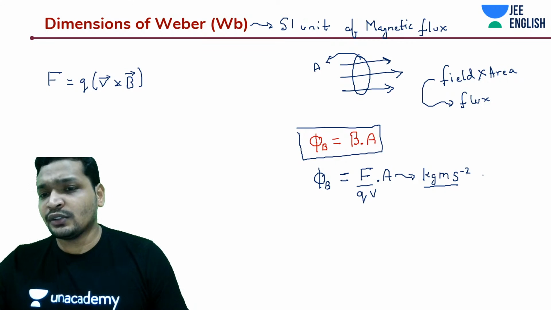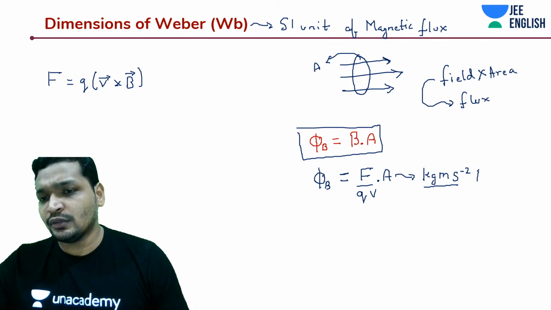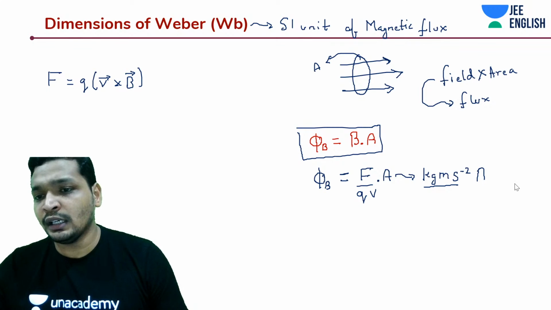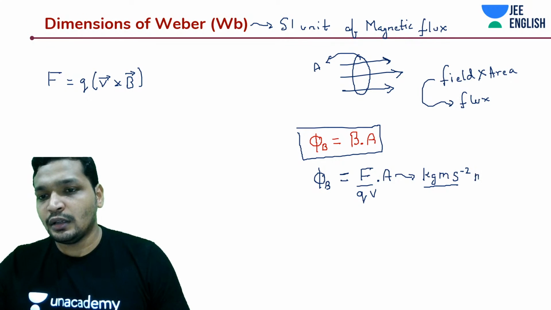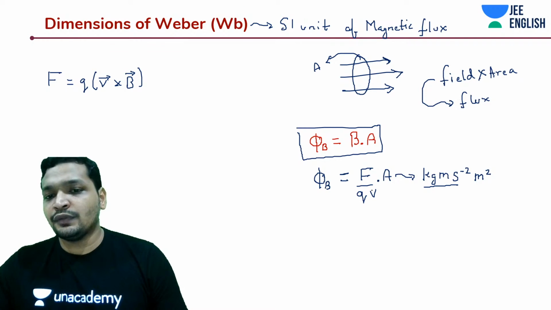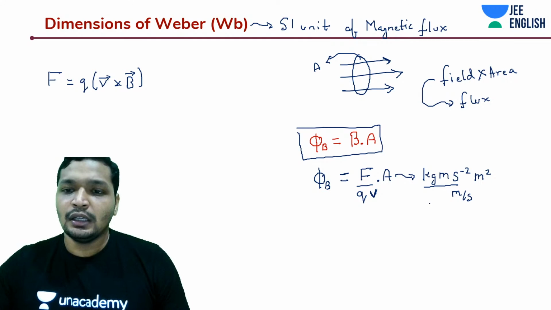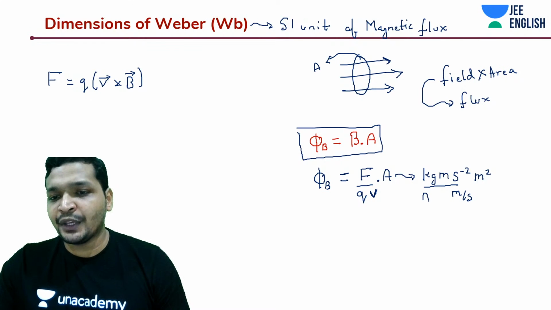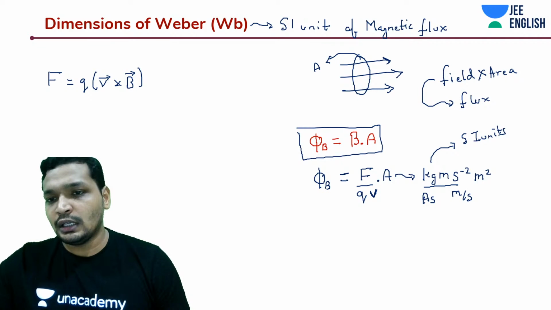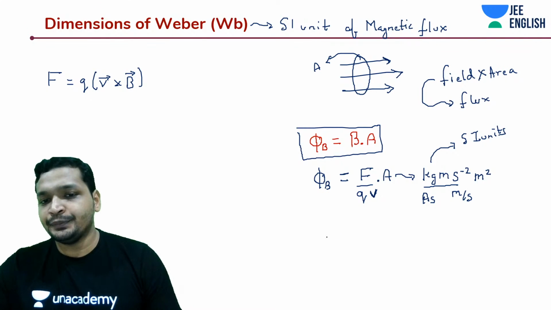So here A is area, guys. So I'm writing it now. I'm going to write it down as amperes. Okay, this is not amperes. Sorry, this is area. And I'm going to write it down as meter square. And V is velocity over here, meters per second. All right. And what is Q? Ampere into second. Okay. These are SI units. Okay. And this is the expression. Don't mix them up. Okay.